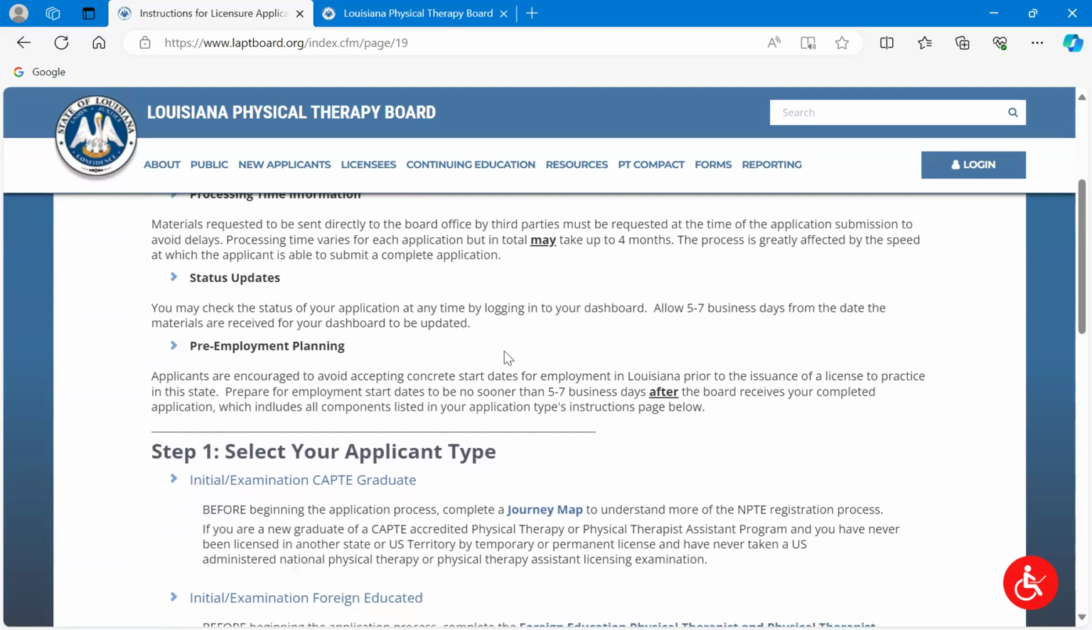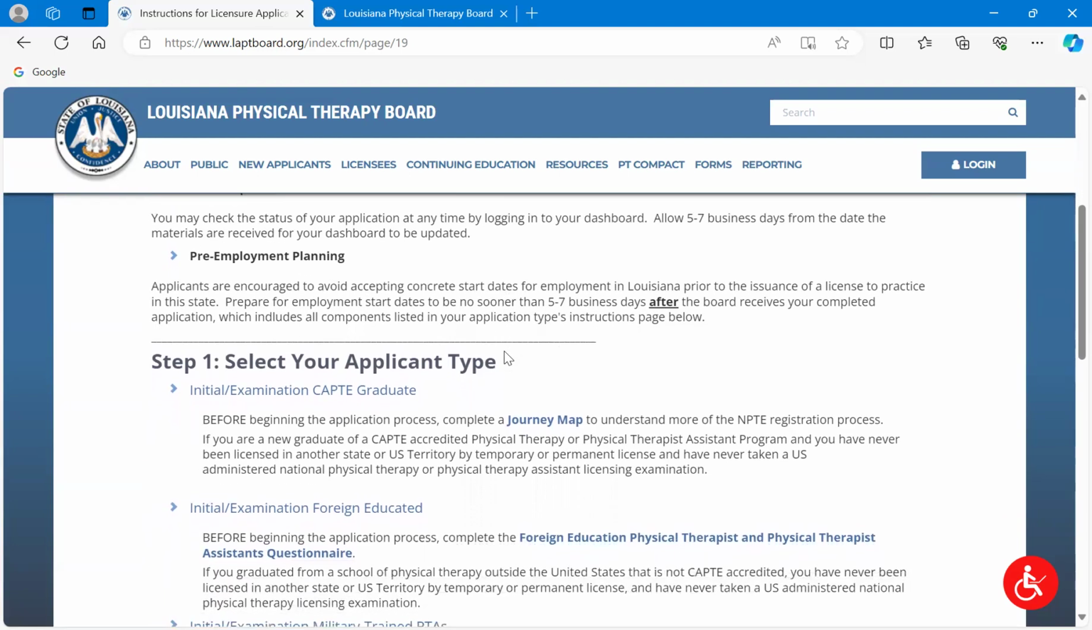As well, status updates. You want to check the status of your application by logging into your dashboard. I'll show you that information as well. And give us some time to post information once it's received. Our licensing analyst is very fast, and when she does receive information or documentation for your application, she will post and let you know through your dashboard or your applicant checklist that she's received it. She'll also use that to communicate if she's got any questions for you. So you just want to make sure you're keeping an eye on that periodically through this process.